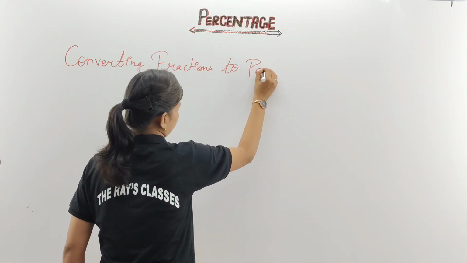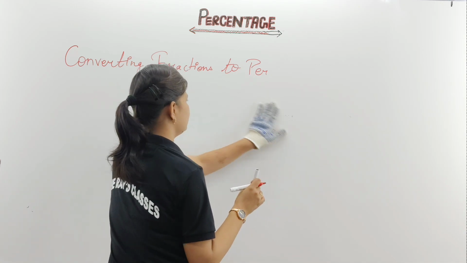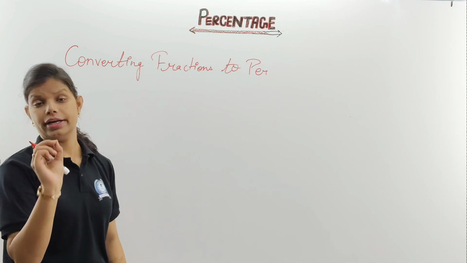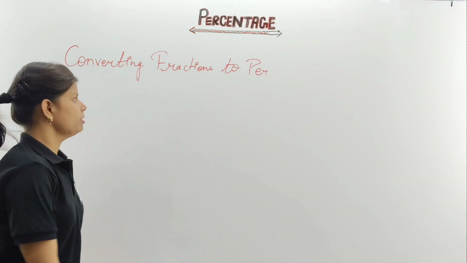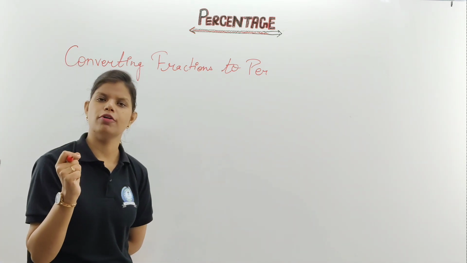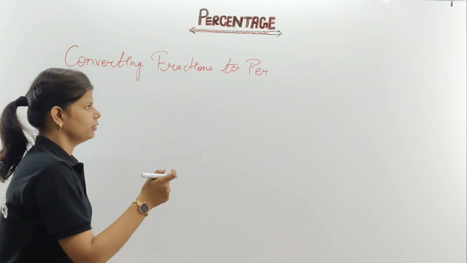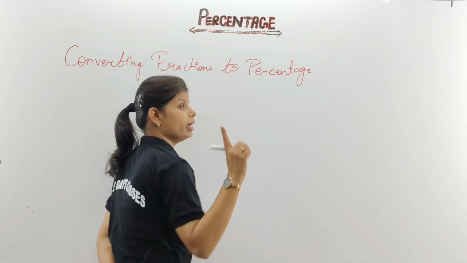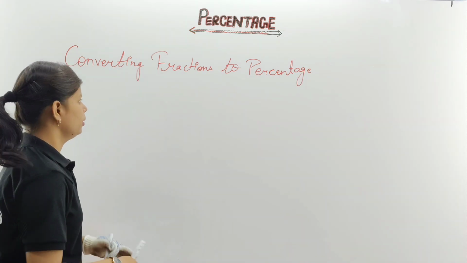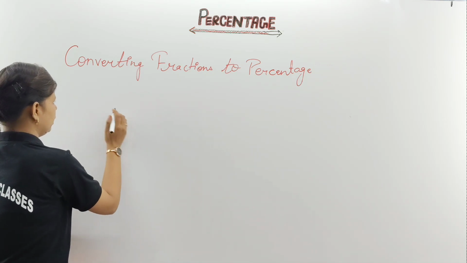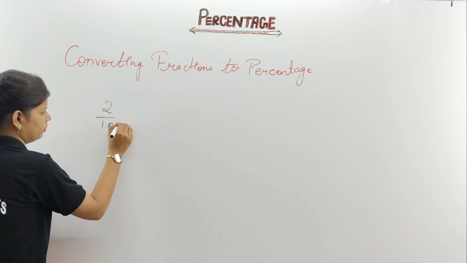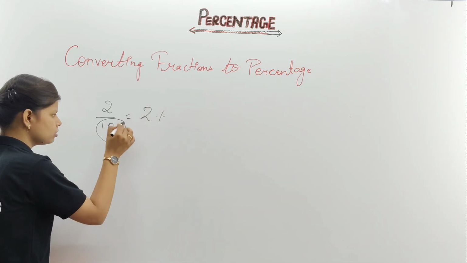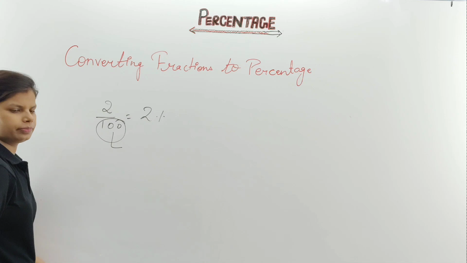Beforehand only I said to you that in percentage, it is represented in the form of fractions, and always the denominator will be 100. Note I have given here. That means a fraction is what? The number which can be written in the form of numerator upon denominator. And if it is represented in the form of numerator upon denominator, always your denominator is 100. That means if 2 is written as 2 upon 100, that means 2%.